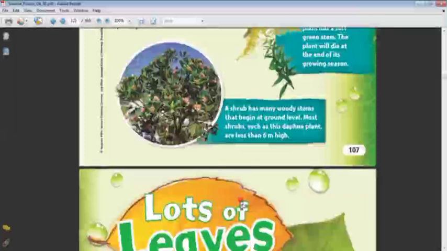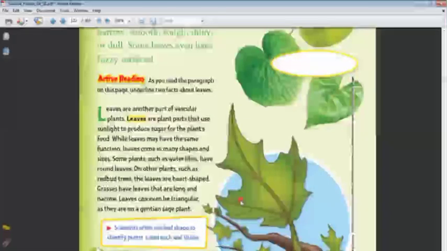Okay, let's talk about the third part of the vascular plant, which is the leaves. Do the leaves differ from each other, Karma? Teacher.